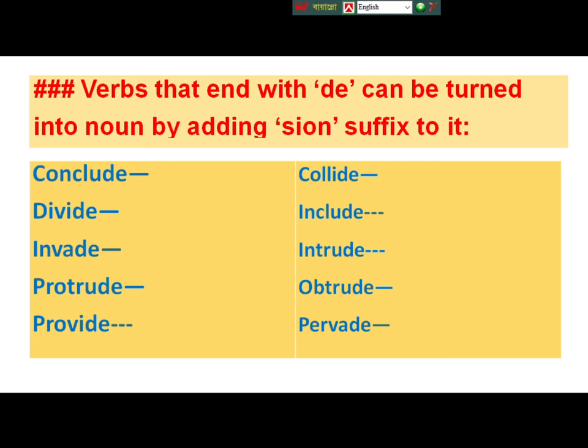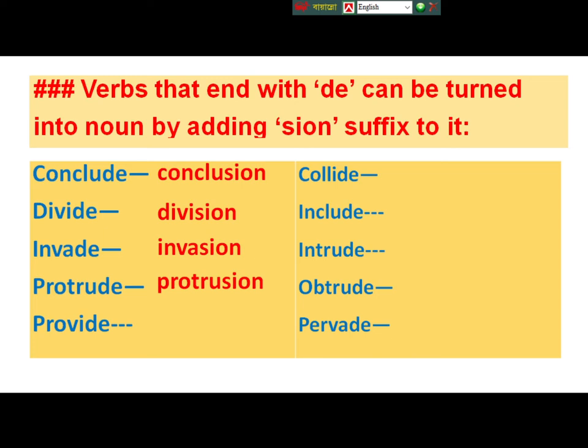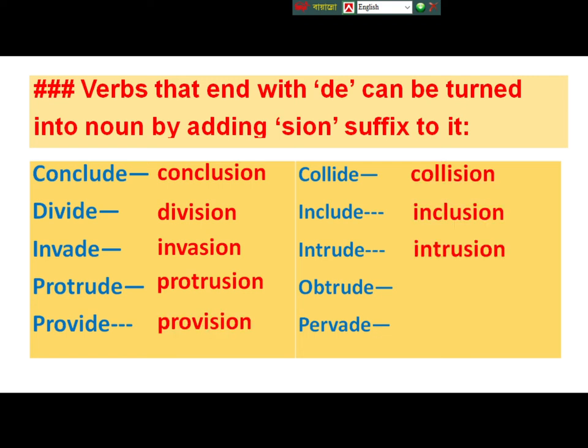Conclude will be conclusion, divide will be division, invade will be invasion, protrude will be protrusion, provide will be provision, collide, collision, include, inclusion, intrude, intrusion, obtrude, obtrusion, pervade, pervasion.